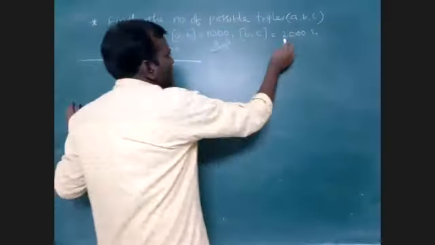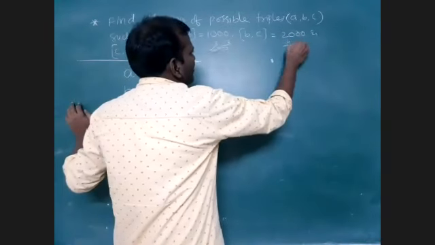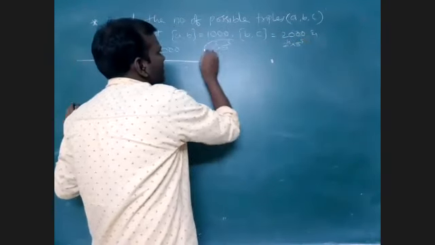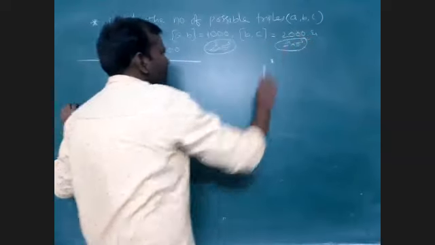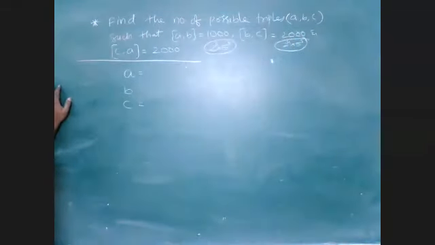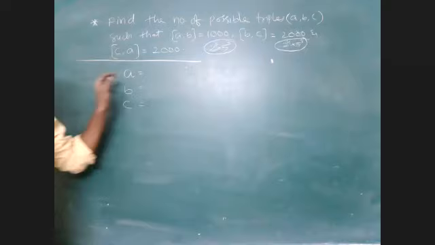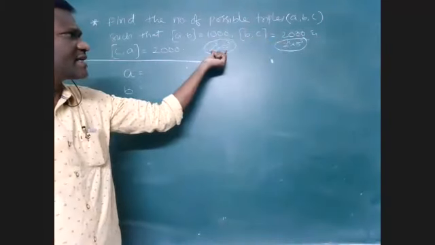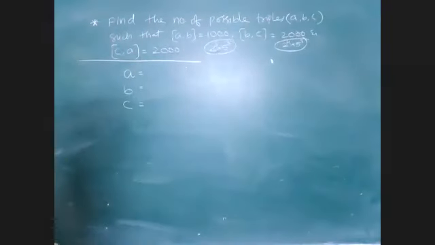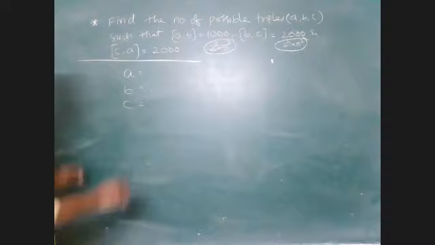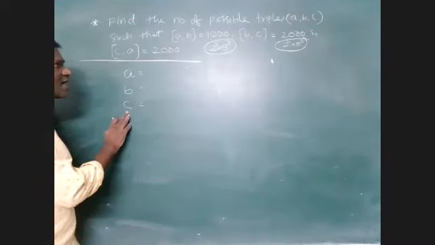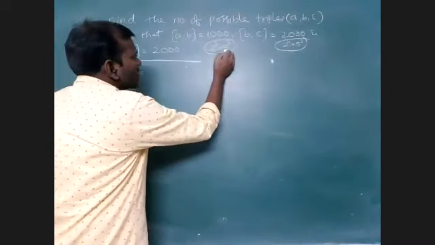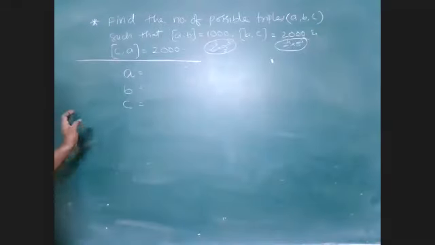And for 2000, it is 2 power 4 into 5 cube. Am I right? That is the prime factorization for 1000 and for 2000. That means for 1000 or 2000, whatever it may be, the only prime factors are 2 and 5. No other prime factor is possible. So that's why A, B, C all have 2 and 5 as the prime factors.